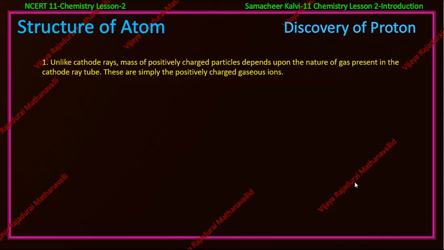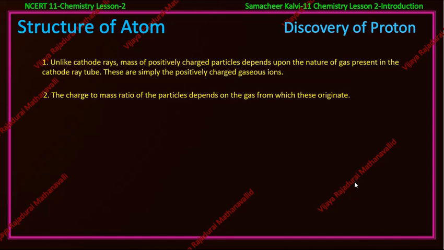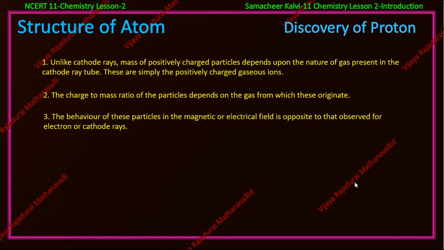The second one is the charge to mass ratio of the particles depends upon the gas from which these originate. Third one is the behavior of these particles in a magnetic field or electric field is opposite to that observed for electrons or cathode rays.